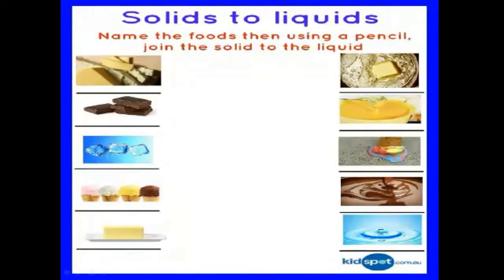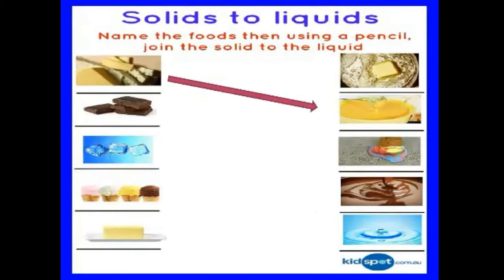This is the cheese. You use the cheese in your pizza. Do you like it? I also like it. Cheese is used in pizza. But when it starts melting, it will look like this. Melted cheese. The next one, what about this?